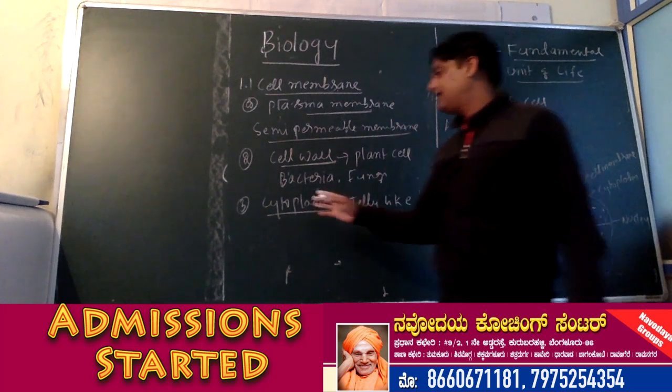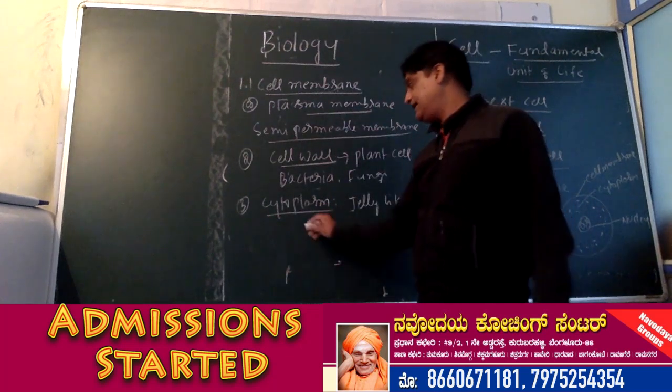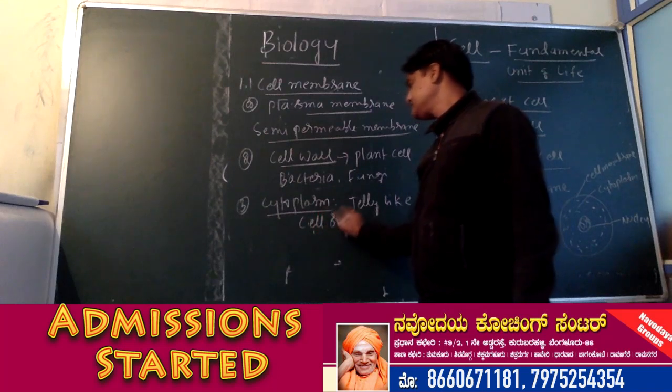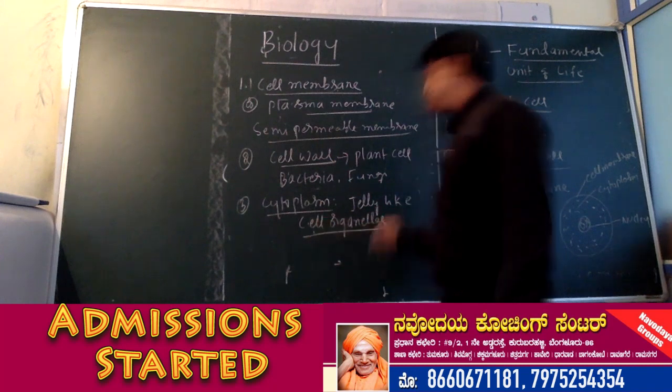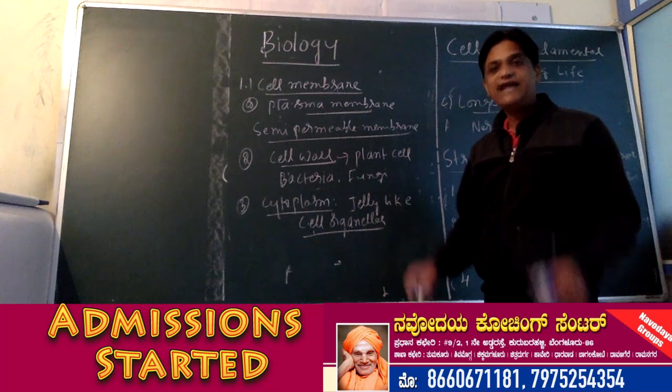Okay. See, in cytoplasm we have all essential nutrients, and in addition to that it contains cell organelles which are capable of carrying out life activities.